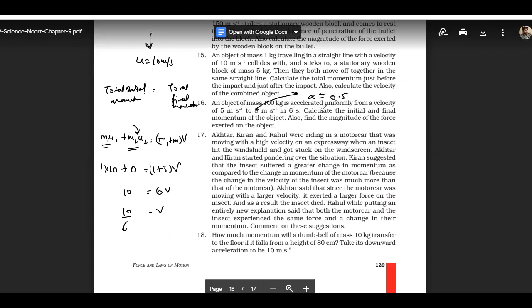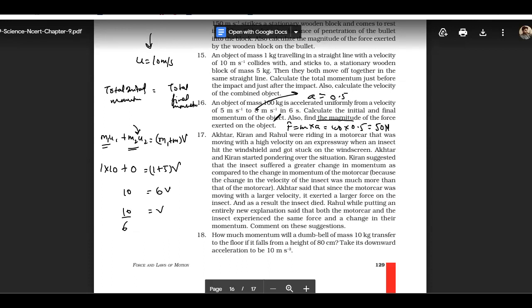And they ask to calculate the initial and the final momentum, and also the force exerted by the object. You can simply calculate the force, F is equal to m into a. The acceleration we have, so F is equal to 100 into 0.5. So you can write here 50 Newton. That will be the force.